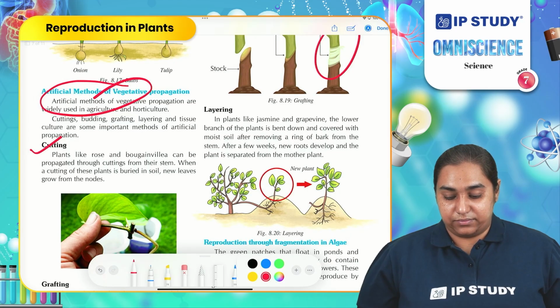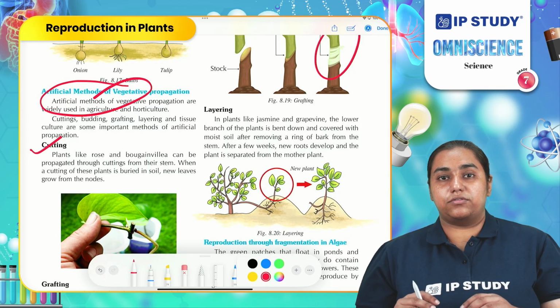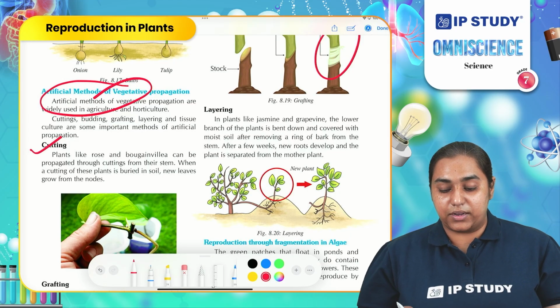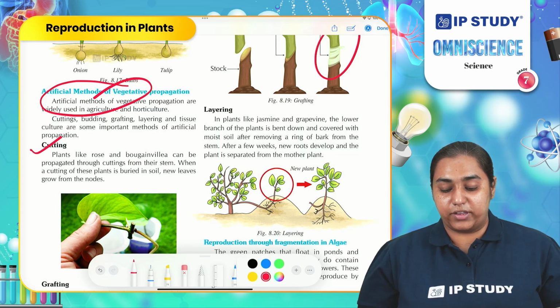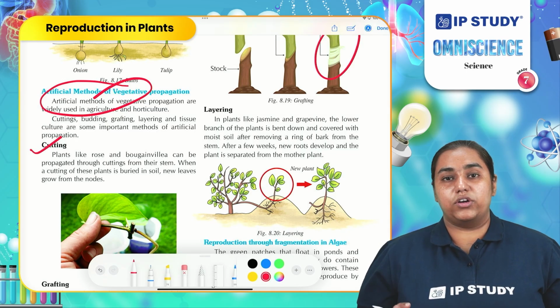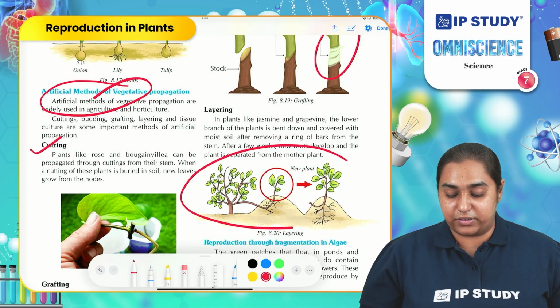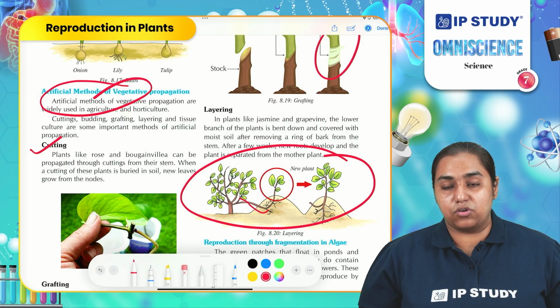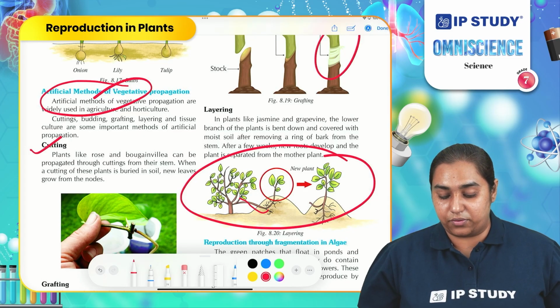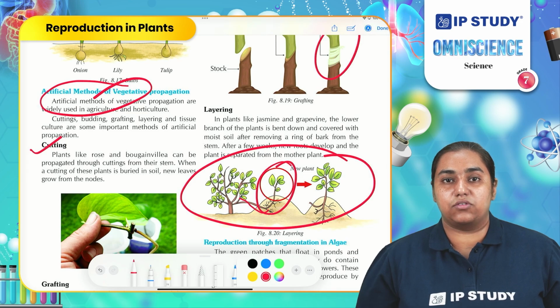Finally, layering. One long branch of the plant is taken and directly sown into the soil, and after a few days that eventually grows into a new plant. If you observe this image carefully, you can see that a branch is taken and directly sown into the soil, and after a few days you might observe that the branch eventually grows into a new plant. This method is known as layering.